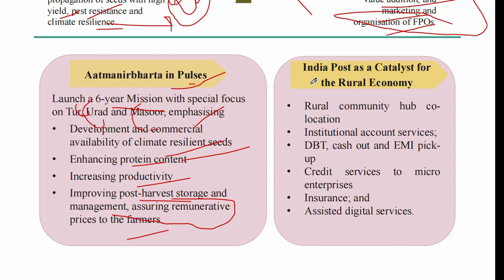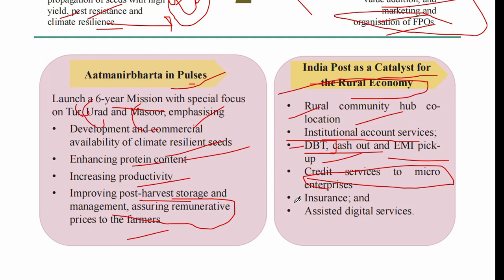The second one is India Post as a catalyst for the rural economy. India Post Payments Bank was launched last year. In this agenda, the first is a rural community hub for co-location. The second is institutional account service. The third is DBT, direct benefit transfer, cash-out or EMI pickup service. The fourth is credit service for micro enterprises. The fifth is insurance and digital service. Definitely, this will be helpful for the rural economy. If the rural economy booms, then India will definitely boom. Let's proceed with the next chapter.